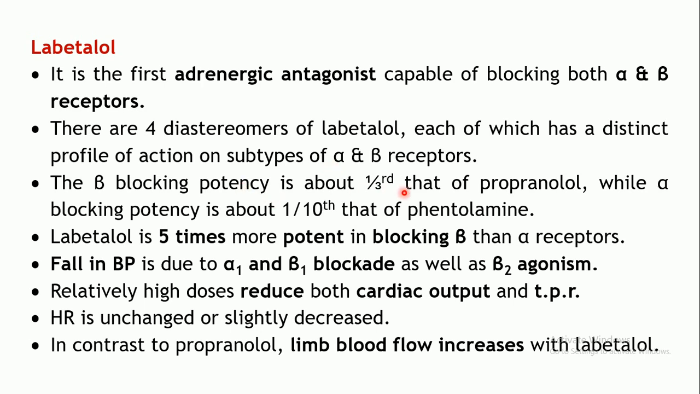Potency wise, labetalol is 1/3 that of propranolol, that is 3 times more dose is required to produce action similar to propranolol. Whereas for the alpha blocking property, the potency is 1/10 that of phentolamine. Phentolamine is an alpha blocker, right? So it requires 10 times more dose to produce action same as that of phentolamine. So it is 10 times less potent than phentolamine in blocking the alpha receptor, and is 3 times less potent in blocking the beta receptors when you compare it with propranolol.